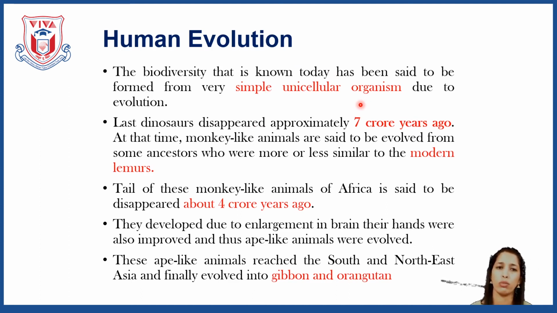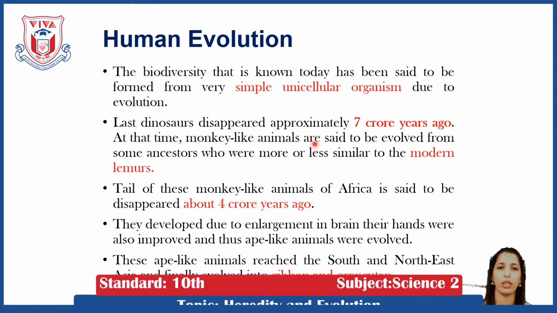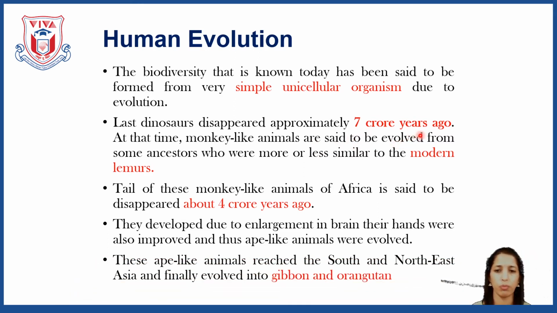So then human or human-like animals, that is apes or monkey-like animals, started existing on the earth around 7 crore years ago when dinosaurs appeared. The last dinosaur disappeared approximately 7 crore years ago, and then the monkey-like animals started evolving. Okay, so human evolution started approximately 7 crore years ago.